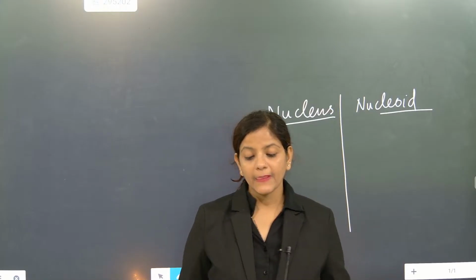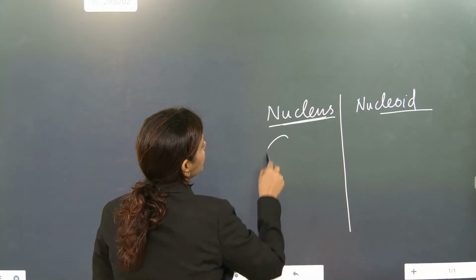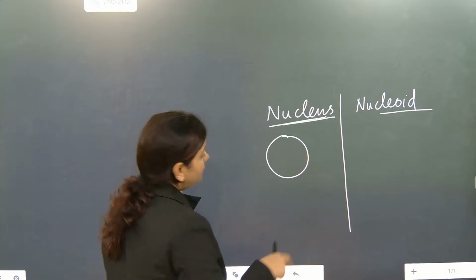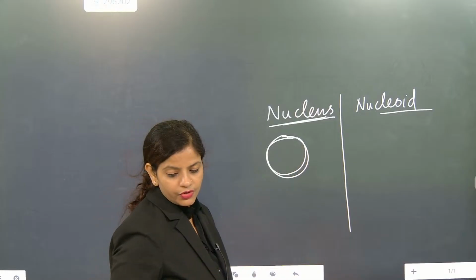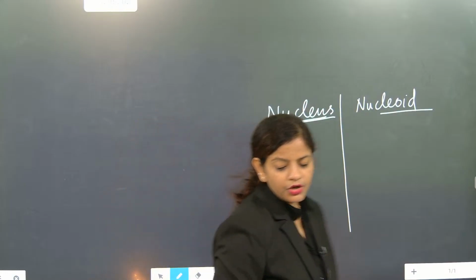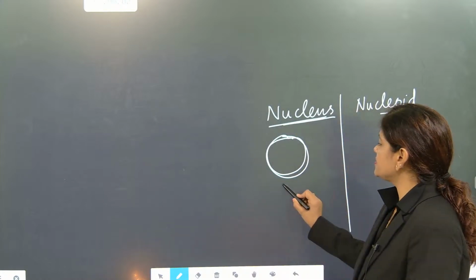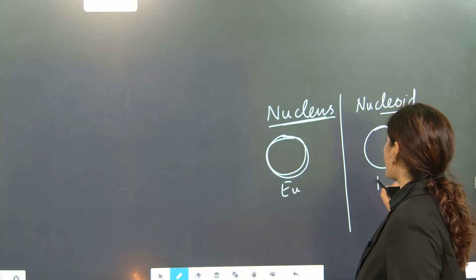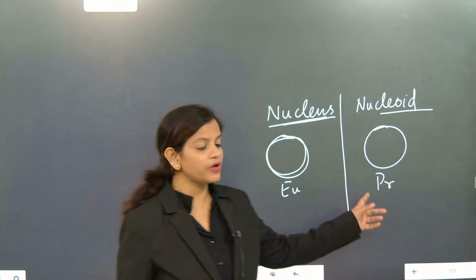Understand that one. Nucleus is present in the eukaryotic cell. It is double layered, a double membrane will be there around the nucleus. Understood? And nucleoid will be present in prokaryotic cells. This is present in eukaryotic cells and this is present in prokaryotic cells. Understood? So nucleoid is present in prokaryotic cell.